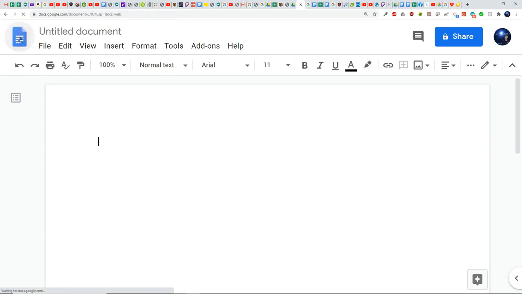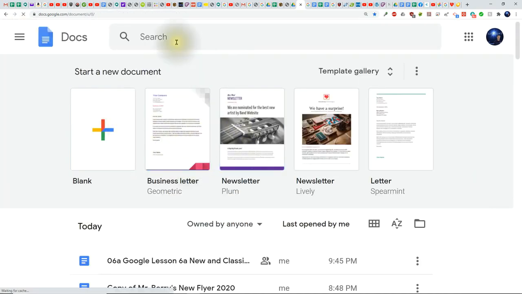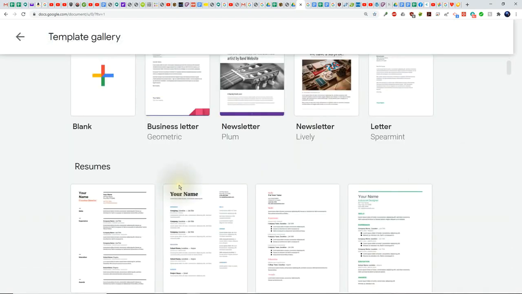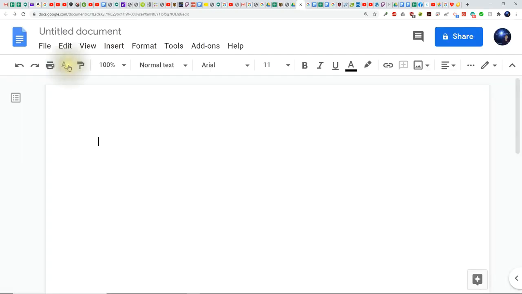So it'll open up into this page and show you Docs here. Above that is Search. Then you see the apps. Below that we have Start a New Document. We can start a blank document or create one from any of these templates. To see more templates, we simply click on Template Gallery. Below this are recently worked on projects such as document, spreadsheets and presentations. Here's how you can find the template gallery. You do not need to perform these steps at this time.